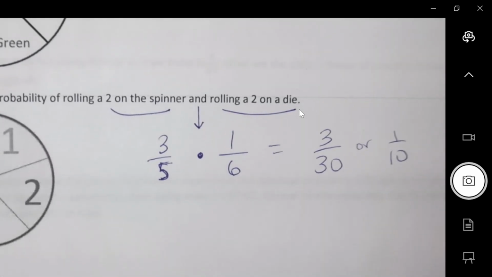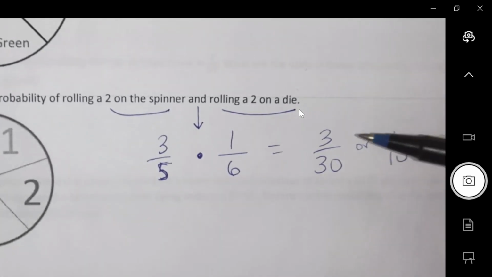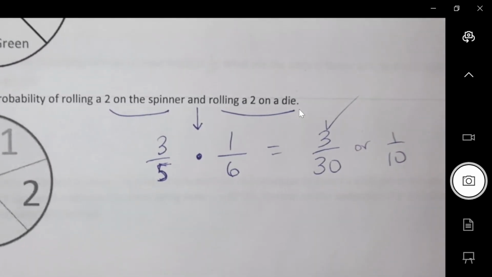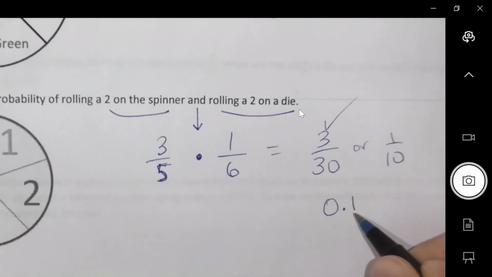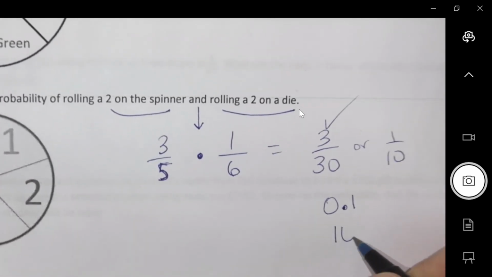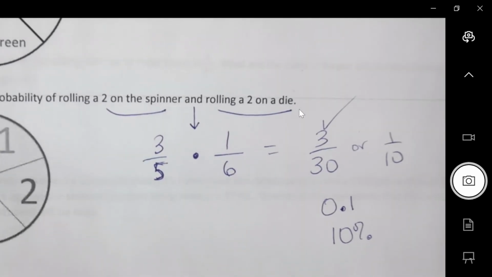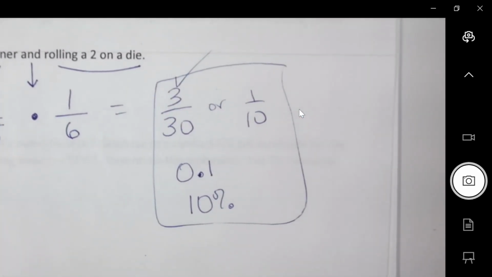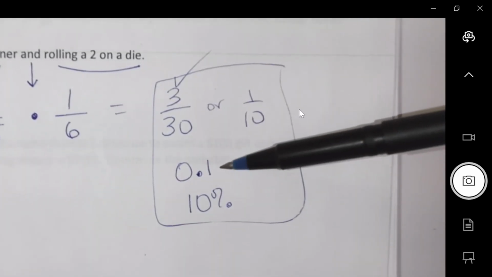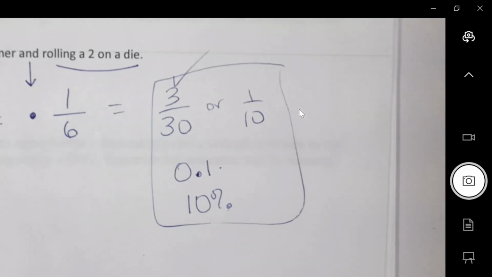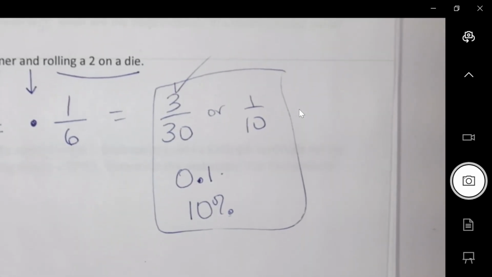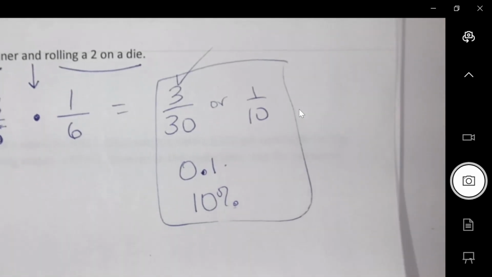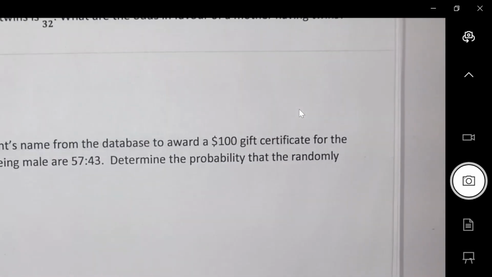When you're doing this on your test, I'm okay if you just leave it. That's fine. You can reduce it. You can put it as a decimal. You could put it as a percent. Any of these 4 answers I would accept. So probability can be represented with a fraction, a decimal, or a percent. There's a 10% chance that's going to happen. So you can do either one of them.